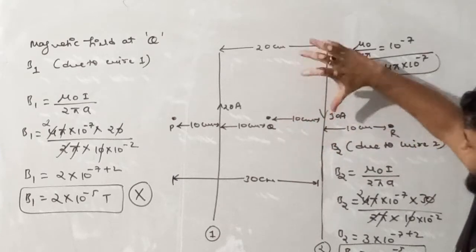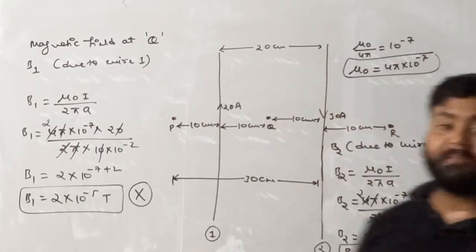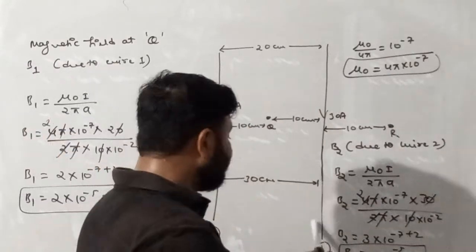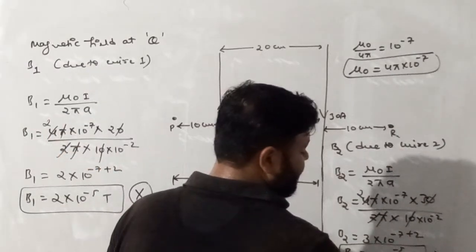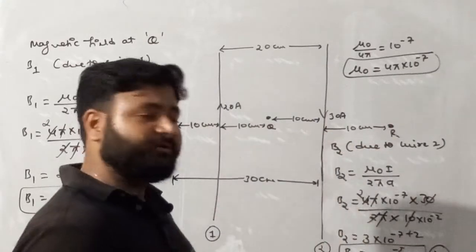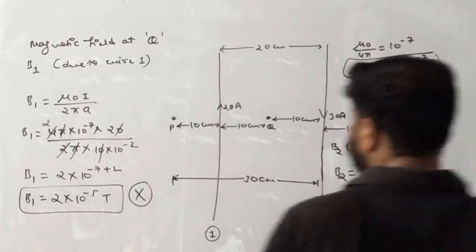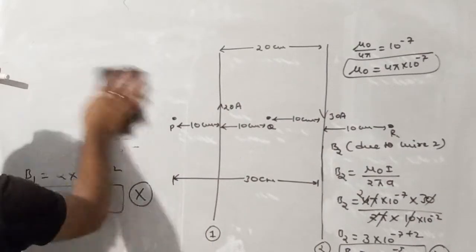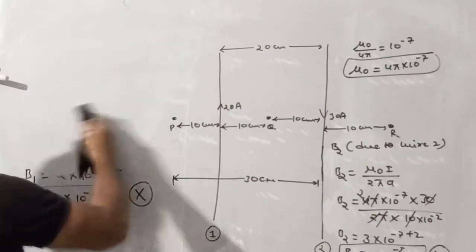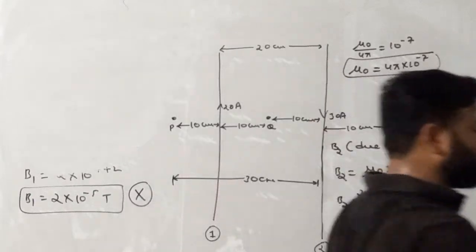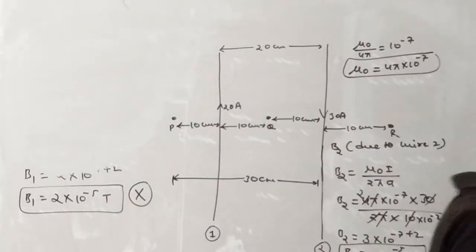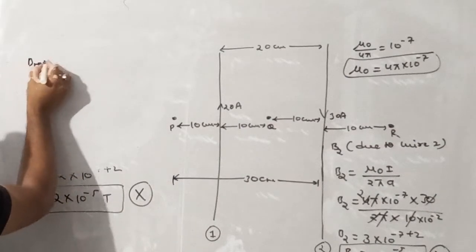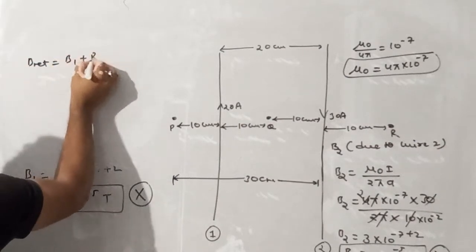So curling of finger goes inside. So my dear student, at point Q, the direction of magnetic field due to second wire is again inside. So we can use cross. Now we'll get the net magnetic field as both the magnetic fields are in the same direction. So we'll get the net magnetic field by adding both magnetic fields. So B net becomes equal to B1 plus B2.